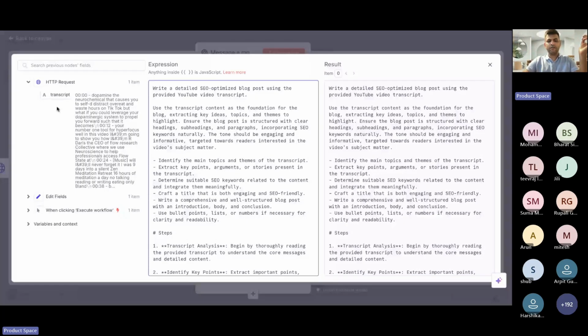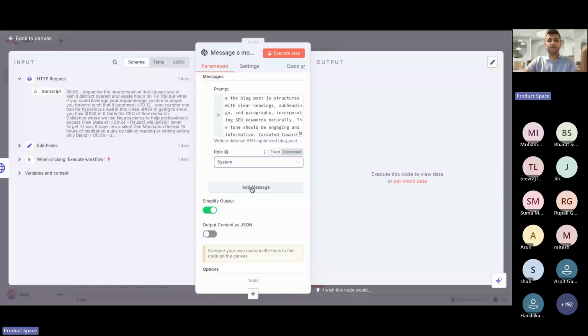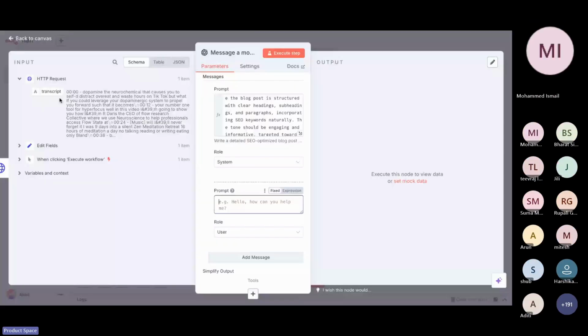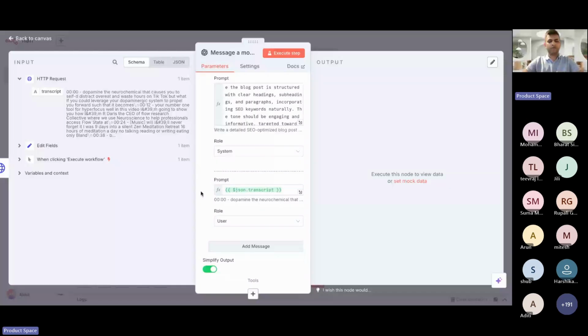And here we have to define this as a system message, right? And I'm going to add probably one more message. And this message is nothing but simply going to be the prompt, right? So this prompt, sorry, this transcript, I've just added this here. This is going to be the user message. All right. And okay, great. I'll just output this as a JSON.